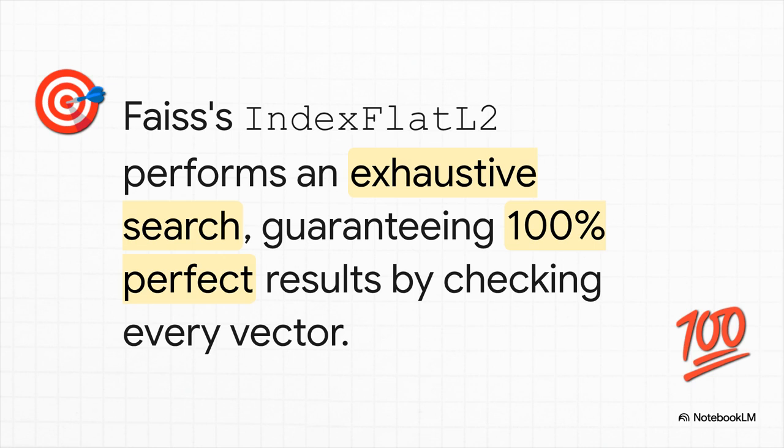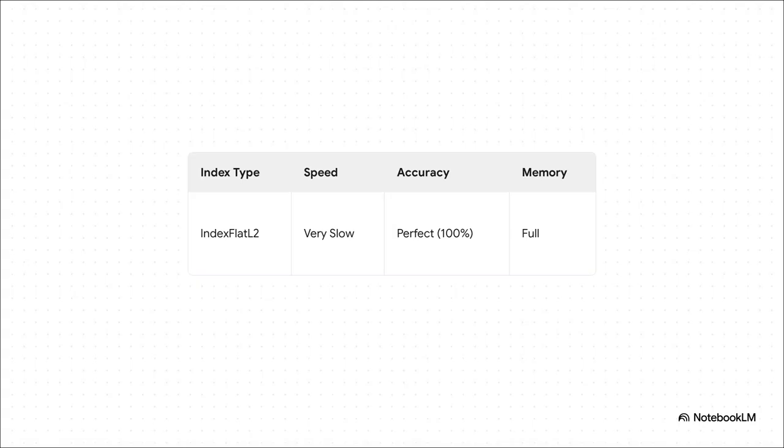This is our gold standard for accuracy. And here's the scorecard we're going to use to track these trade-offs. As you can see, IndexFlatL2 gets us perfect, 100% accuracy. But the cost? It's incredibly slow, and it uses the full amount of memory. This is the benchmark we need to beat.